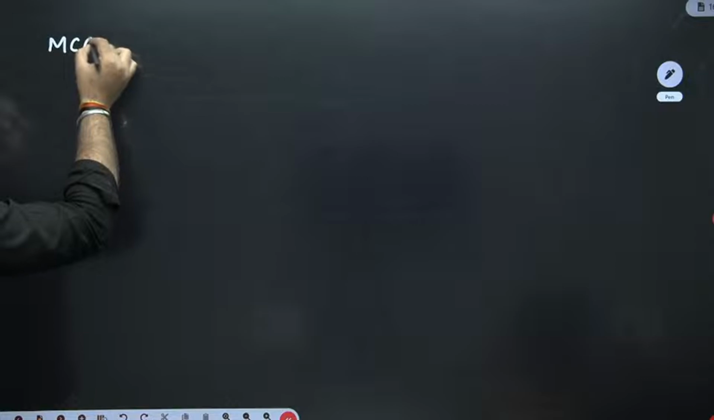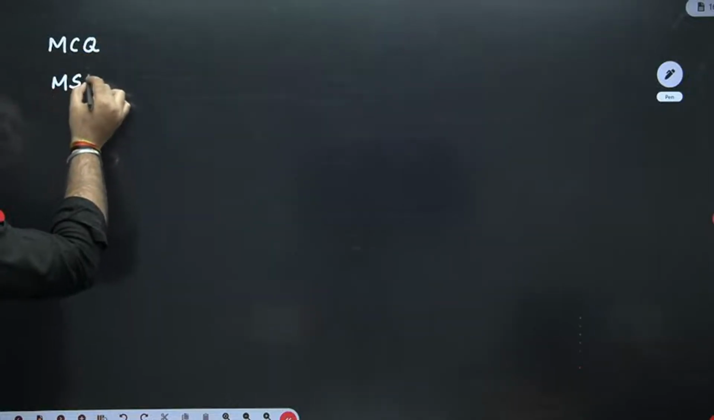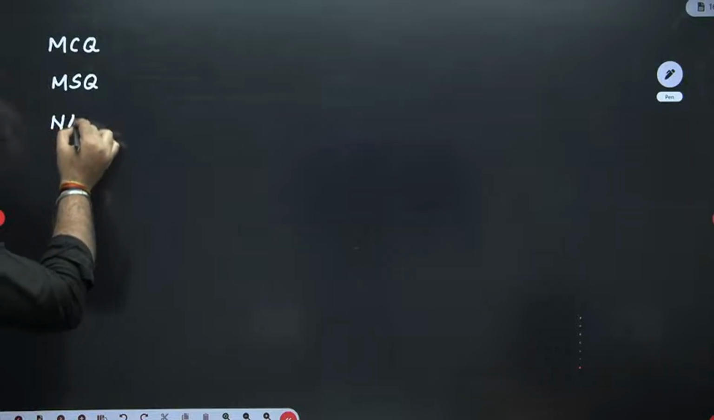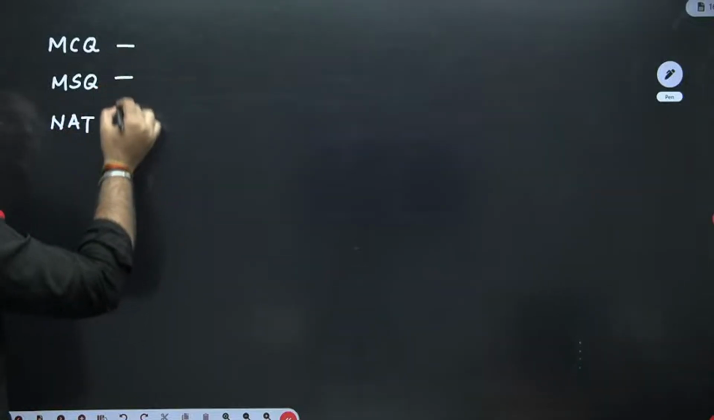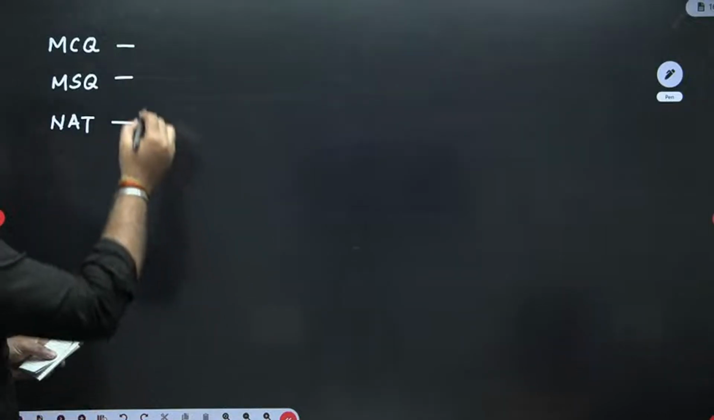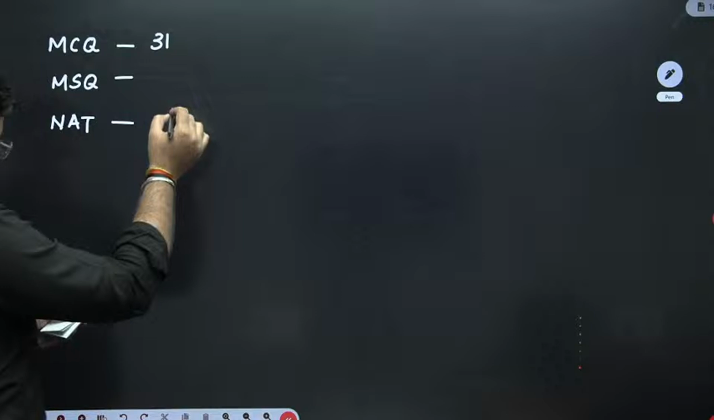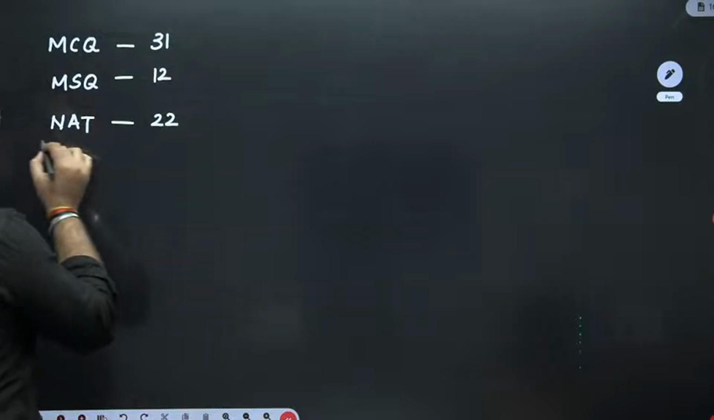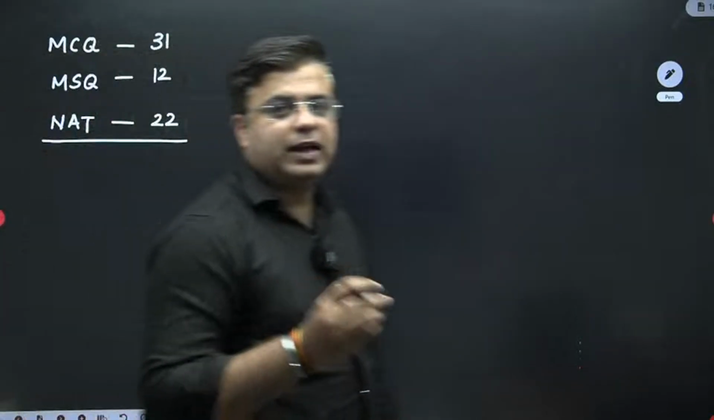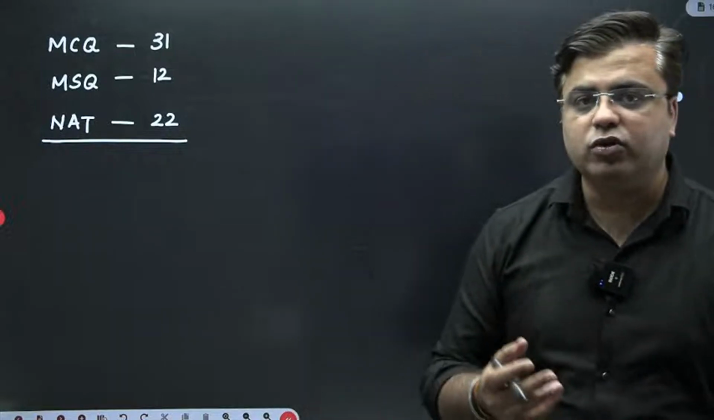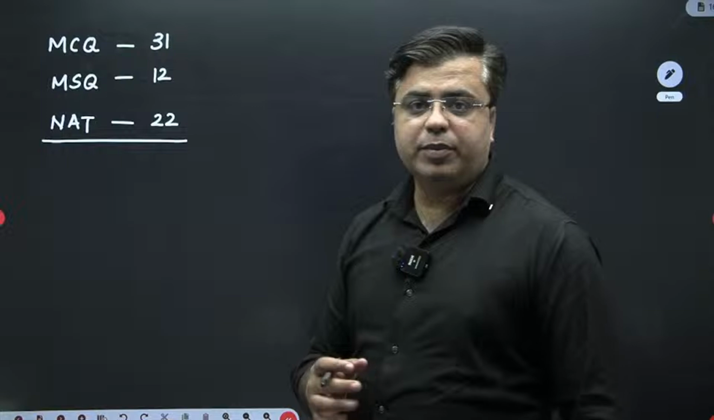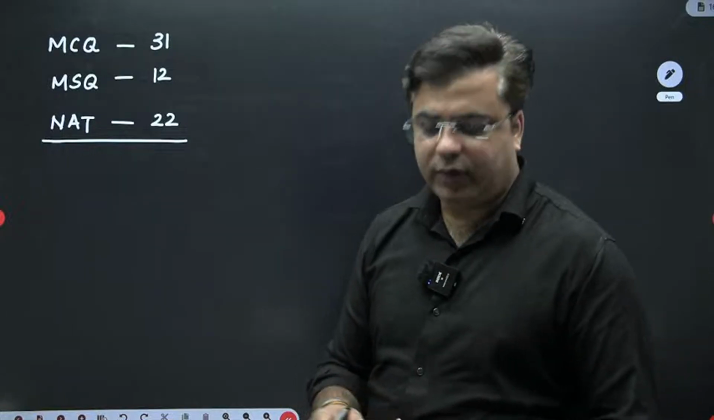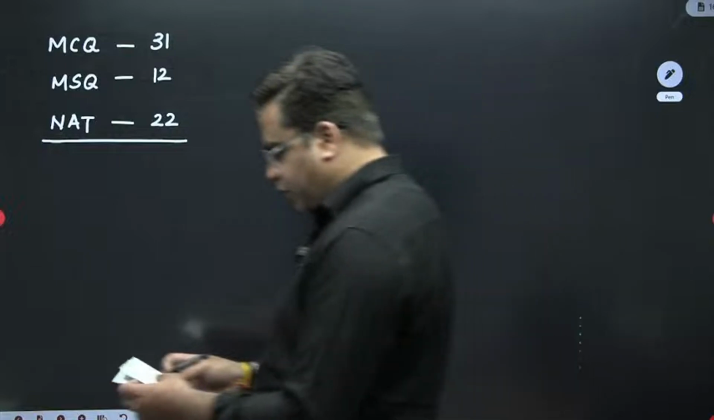Let me just give you an idea about this. If you look into the overall paper, you have multiple choice questions, then multiple select questions and numerical answer type questions. First time in the GATE history of civil engineering, we are getting so many multiple select questions. This time multiple choice questions were 31, then you have 12 multiple select questions, and then 22 numerical answer type questions. This is the complete data for the examination, just for the experience of how the paper goes. We personally went and attended the paper to check the overall difficulty level of the exam, right? I would like to start with the first question.